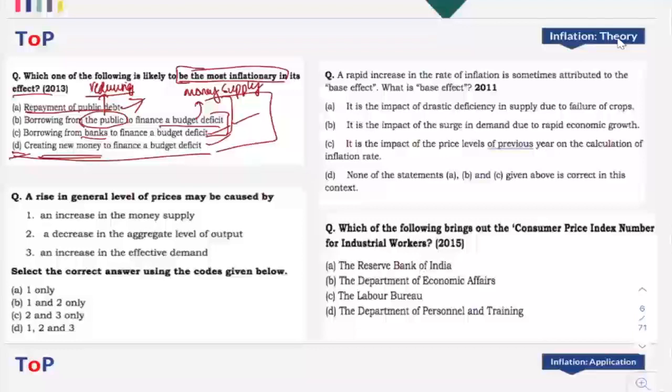Okay. Now we'll move on to the second question. Now, one more thing that I want to tell you here is, in case of economics, you don't have to use that complicated or complex level of logic. You have to use the simple logic that you have got from reading these particular portions from your basic books. You have to use your simple understanding about these concepts that you have acquired through attending class or reading materials, etc. You don't have to complicate it. You don't have to overthink on it.